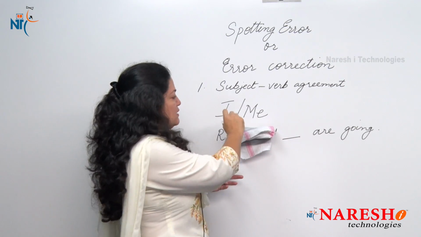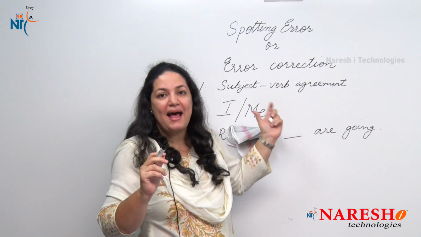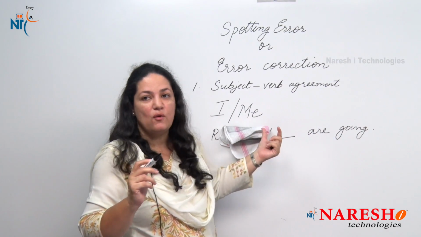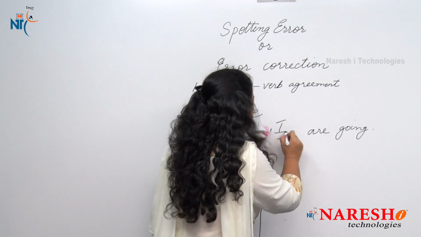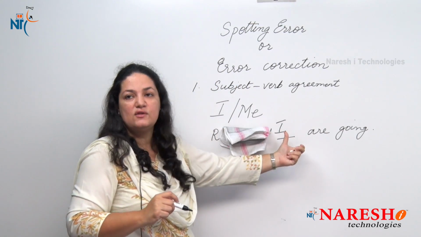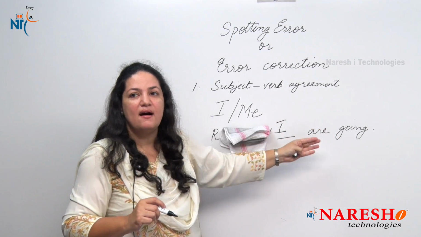So when you remove this, you have I and me are going. Do you say I am going or me am going? Definitely you say I am going. So here the subject that you would use is I, and the verb is are because of the use of and, but otherwise it would be I am going and not I are going.